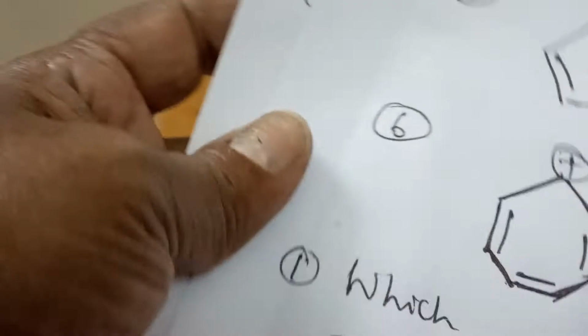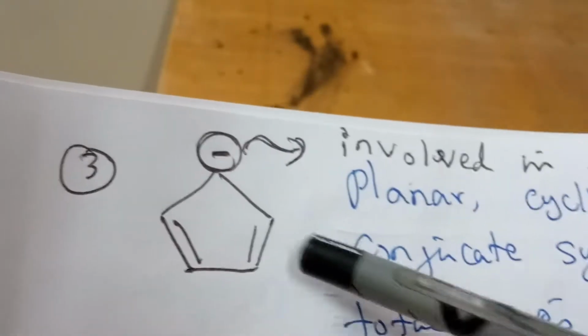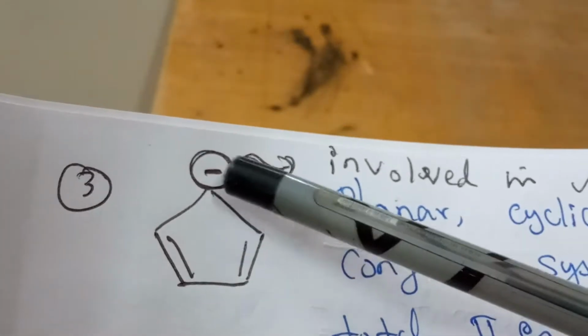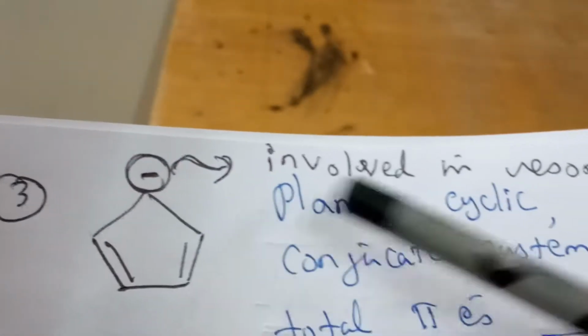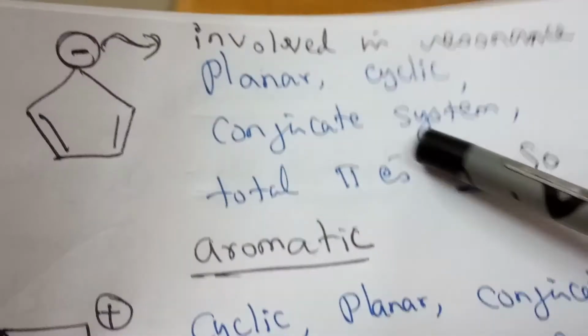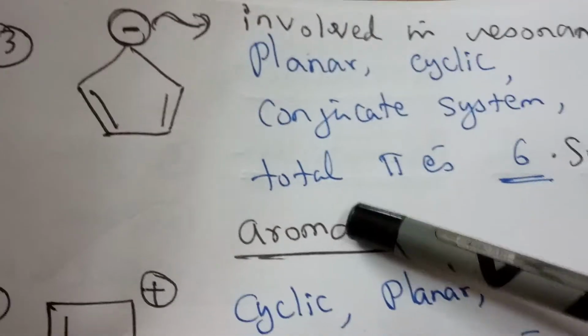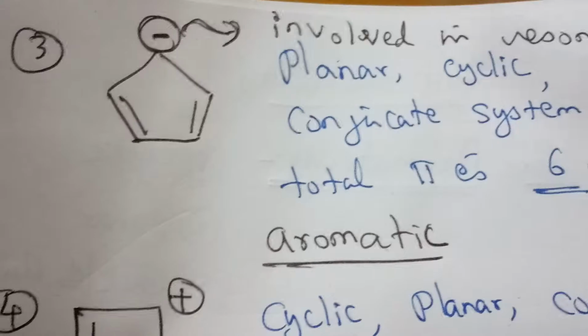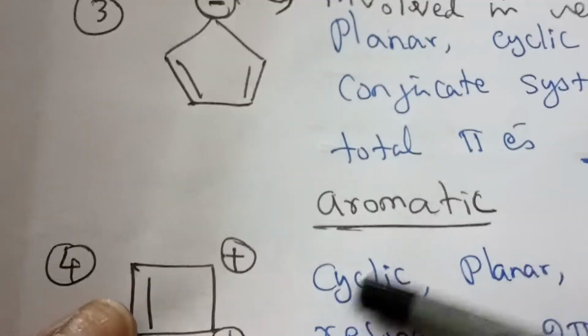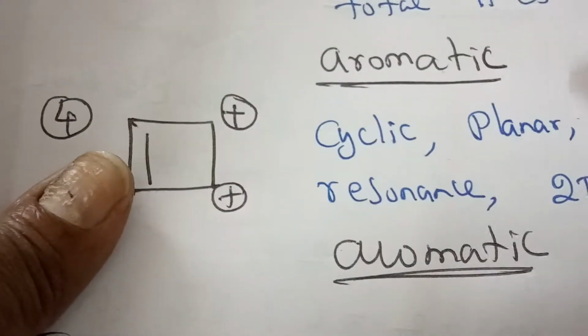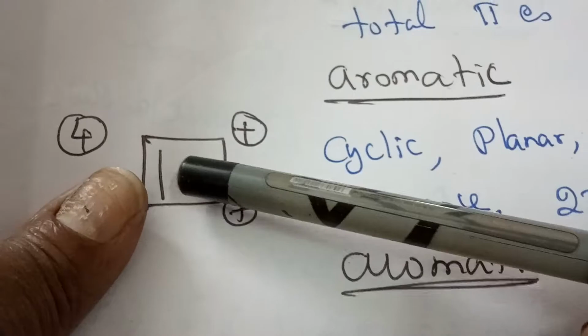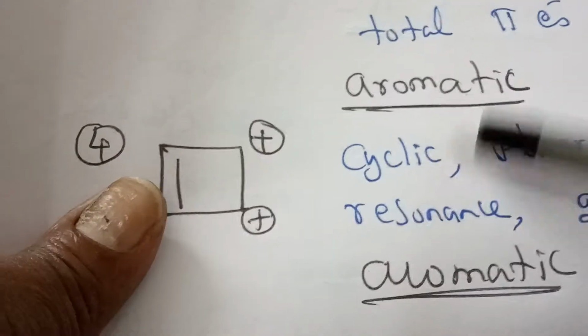Now let us see the next example. Example 3: you can see the compound where the electron, that is the bond and negative charge, is involved in the resonance. This is a planar, cyclic, conjugate system, and the total pi electrons are 6, so it is called aromatic. 2, 4, 6. So this compound is aromatic. Here again it is cyclic, planar, conjugate. Counting the electrons, it is only 2 pi electrons, so it is aromatic.